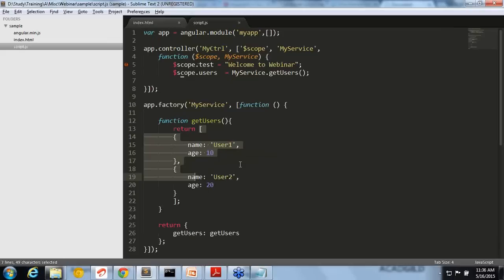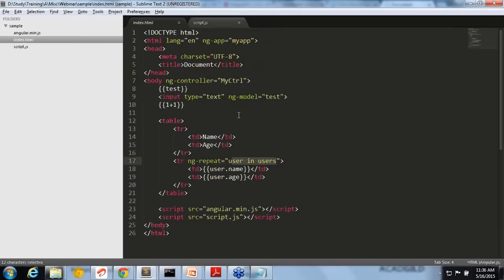So from the service, the controller is getting the users and attaching them to the scope as a property. Whatever you attach to the scope, since scope is the glue, will be available in the view, and then it is used by custom attributes. You can see different custom attributes, right? ng-repeat, ng-model, ng-app.